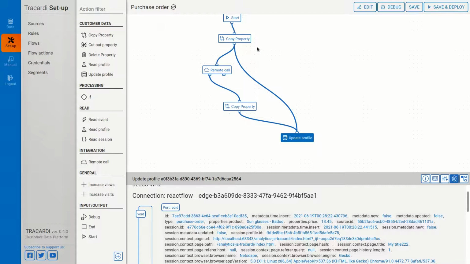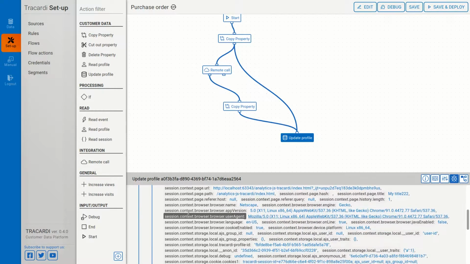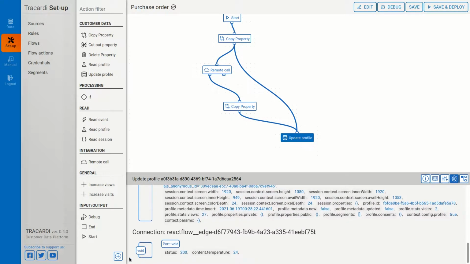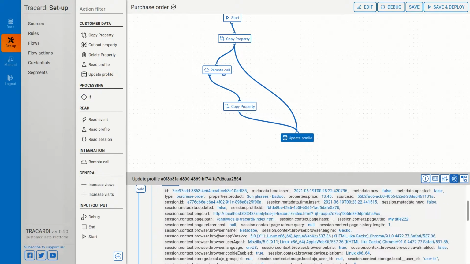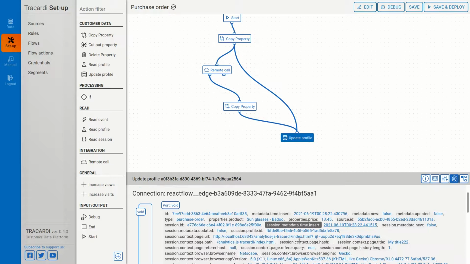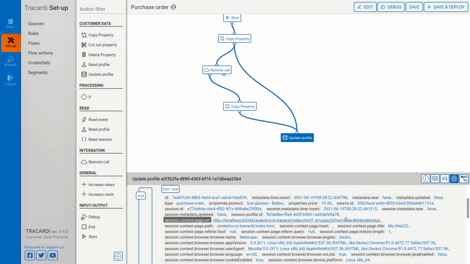So you can see this branch took this data. This branch just took this data. Let's go and see our profile. What's the profile ID? Here we go. This is the profile ID. Profiles.